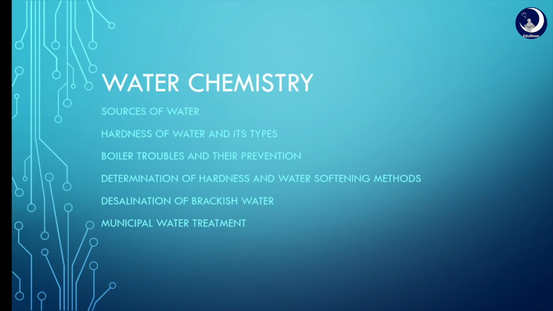In the previous session, we discussed the overall view of the engineering chemistry syllabus. In this session, we shall discuss some of the topics in the first chapter, water chemistry, like sources of water, hardness of water and its types, determination of hardness of water, and some of the disadvantages of hard water. Coming to the first topic, sources of water.